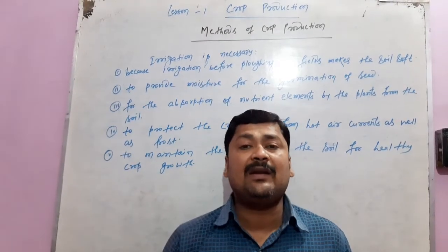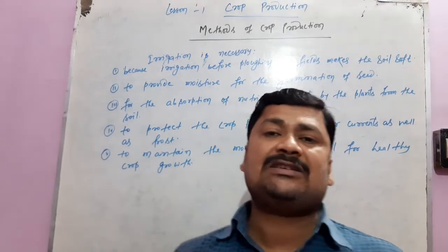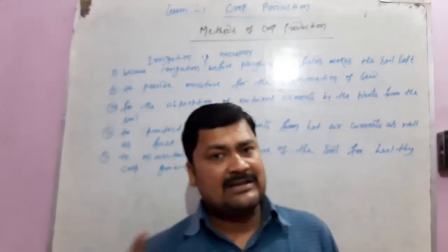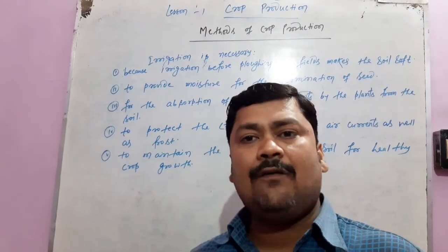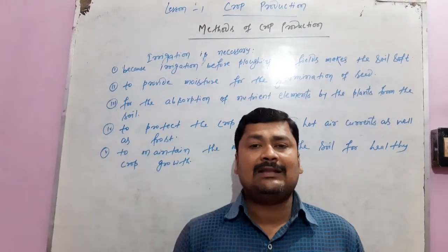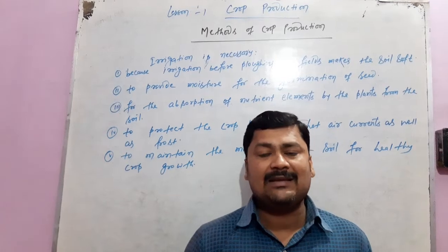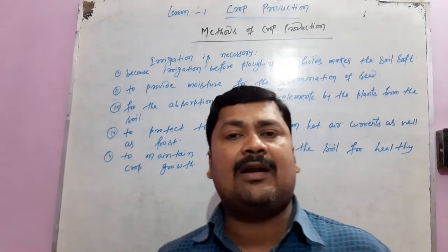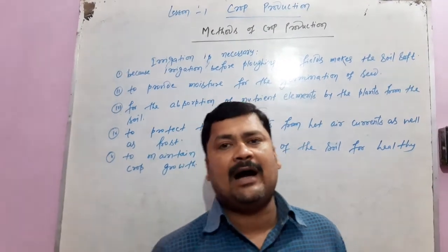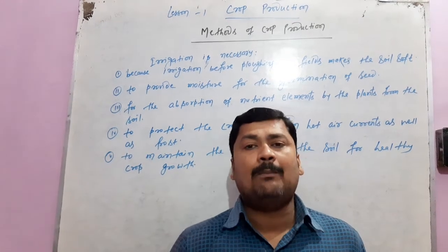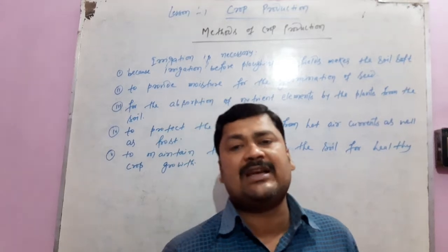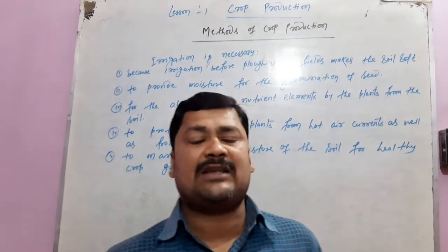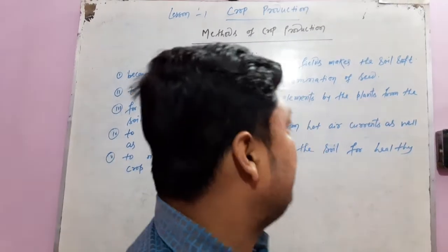Now, what are the different methods of irrigation? Irrigation is of two types. One, traditional method, and second, modern method of irrigation. Now, as we know, the shortage of water is day by day increasing in our country. So in most parts of India, modern methods of irrigation are used. There are two types of modern methods of irrigation. One, the sprinkler system, and second, the drip irrigation system.